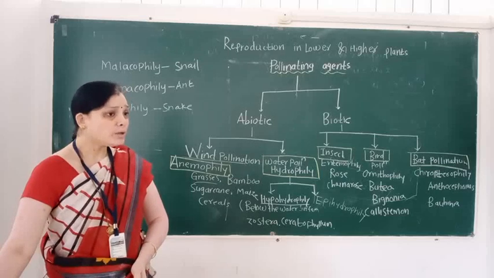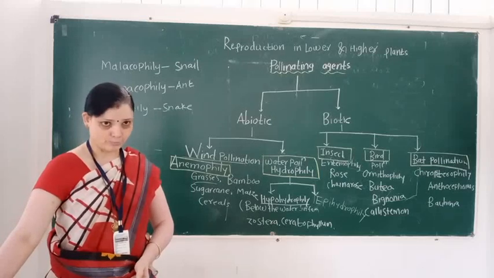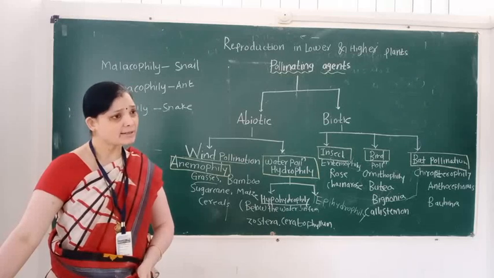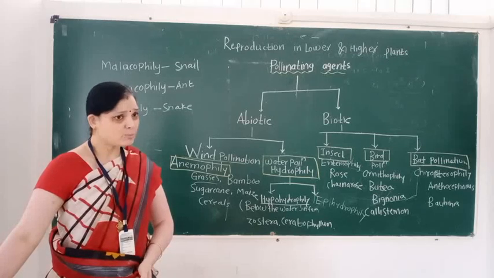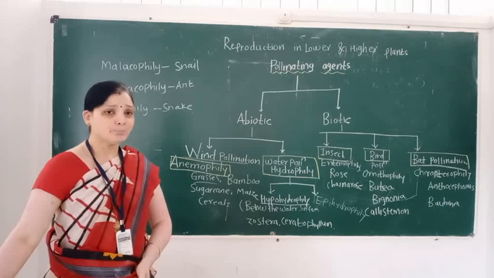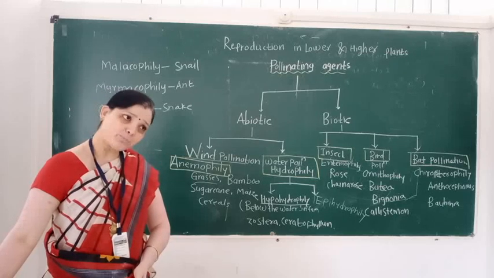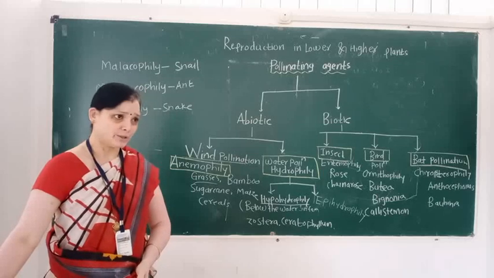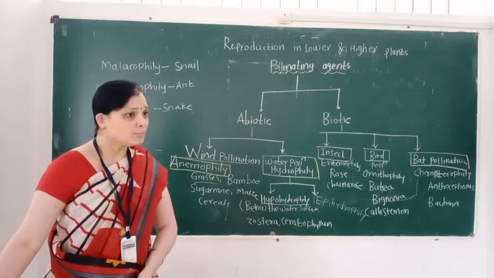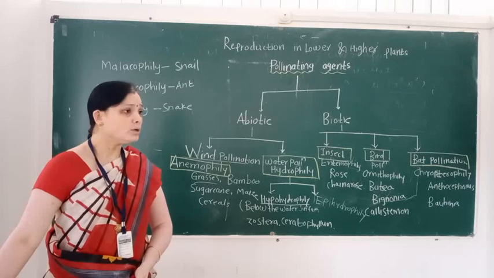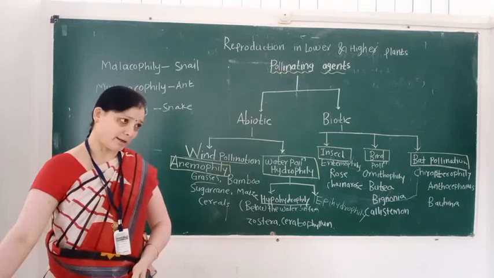Then flowers are not attractive. Why are flowers not attractive? Because for wind pollination, pollen grains are transferred by wind, not by a biotic pollinating agent. So flowers are not attractive.